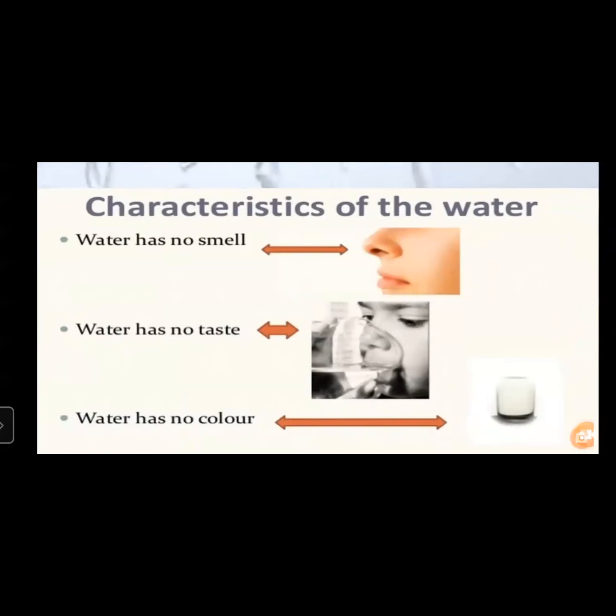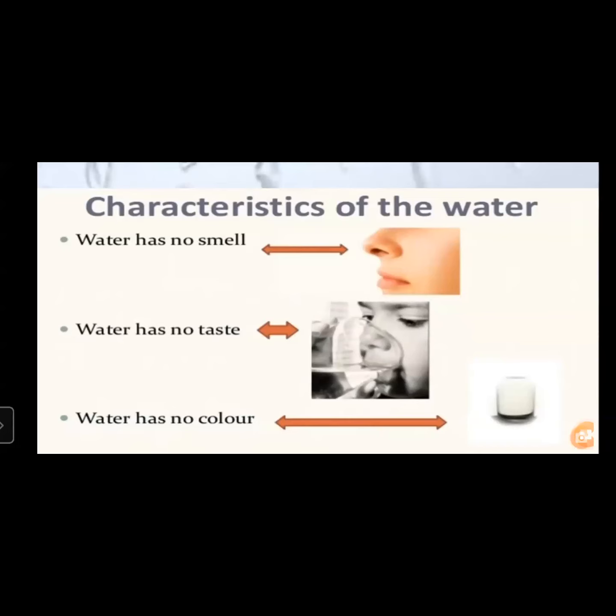Water has no taste. Water has no color. Pure water has no color. So we can say water is colorless. It is tasteless, means water has no taste, and water has no smell.